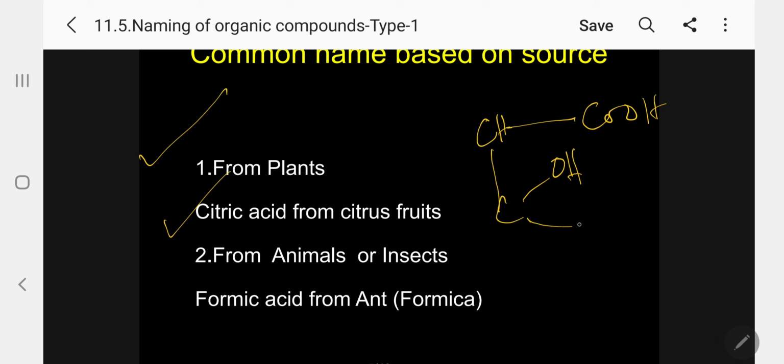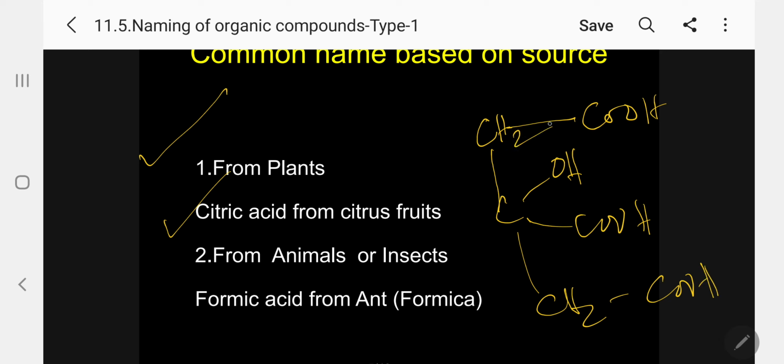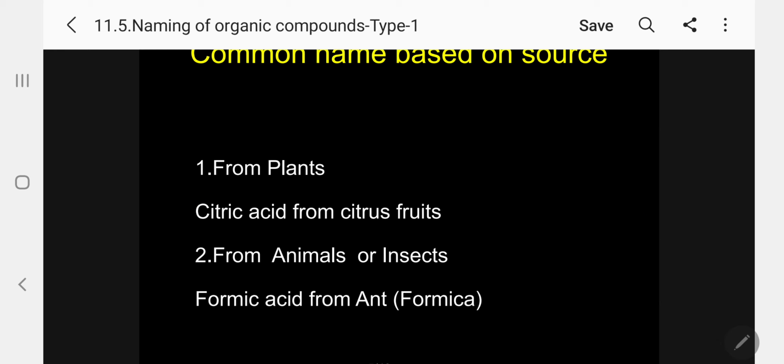COOH, CH2COOH. Kindly follow. So this is the structure of citric acid.